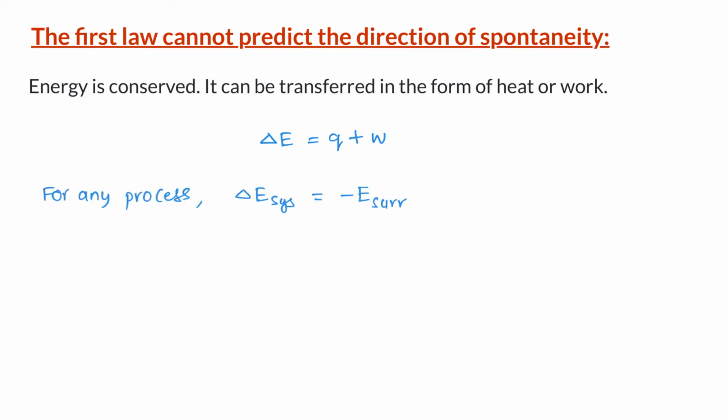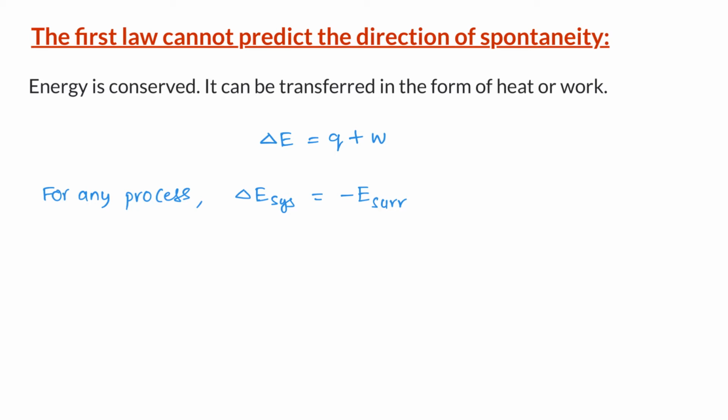For any process, the energy lost by the system should be exactly equal to the energy gained by the surroundings, or vice versa. We can represent this by the following equation: the delta E of the system is equal to minus delta E of the surroundings.